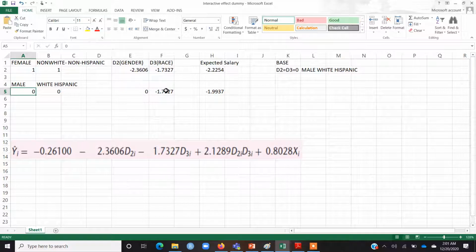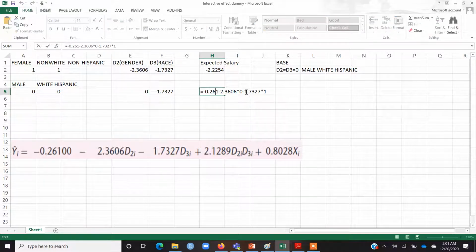If I use the regression equation here, the expected salary will be, I will put all of these 0, both dummies will be equal to 0, and if both are 0, of course their multiplication will also be 0.